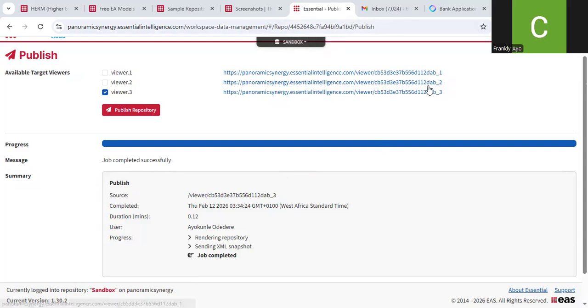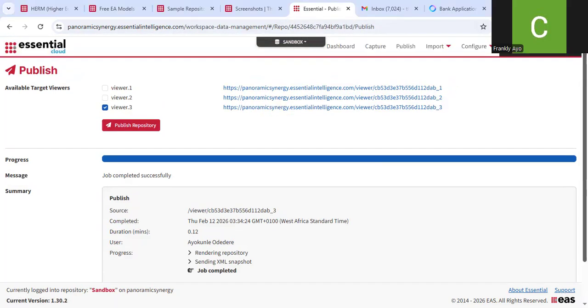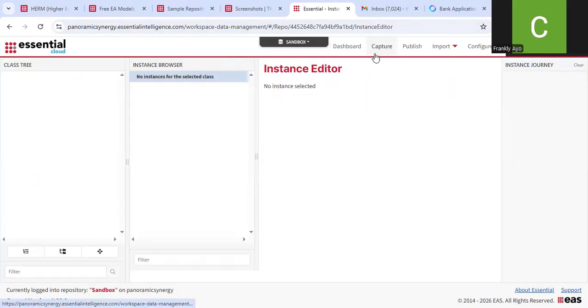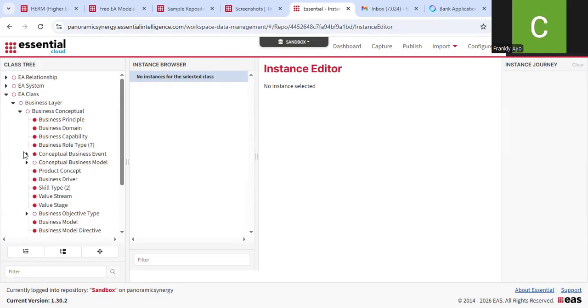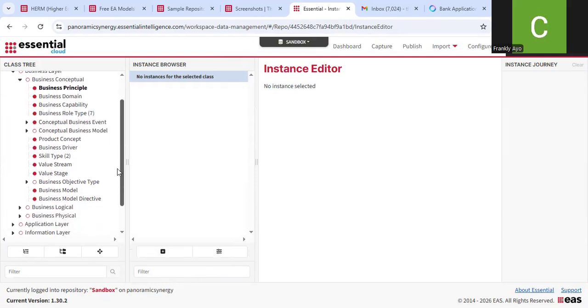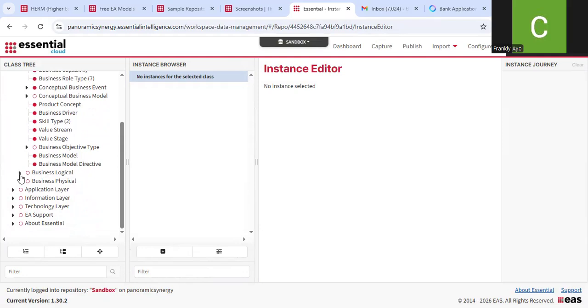So I'm currently in my sandbox repository. If we take a look at it, it's empty. If I go over to Capture on sandbox and I expand EA class business layer, most of it will be empty. You can see over here our business principle is empty. But let me go to business logical.